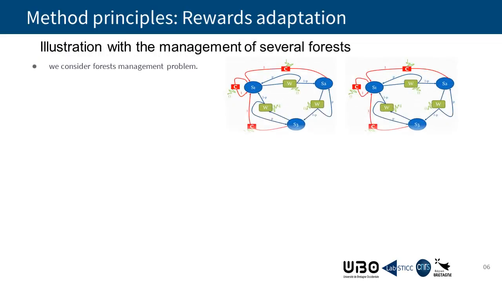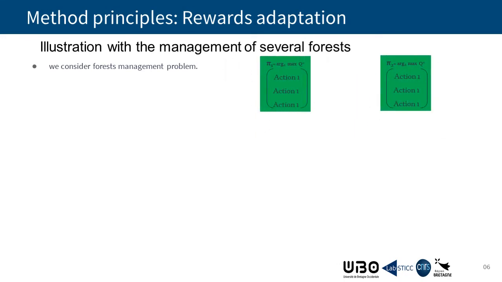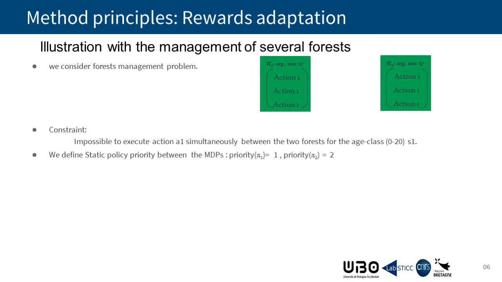Here we illustrate the reward adaptation with the management of several forest problems. We have two forests. We solved the MDPs and we found these policies. We consider the constraint that it is impossible to execute action 1 simultaneously between the two forests for age class 1.